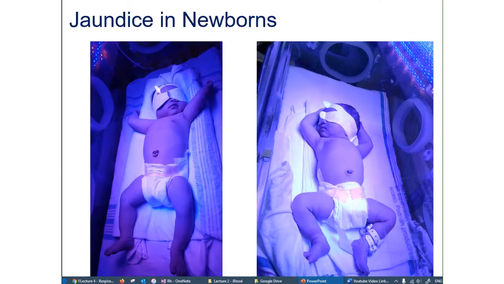These are actually my daughters. This is the younger one. This is the older one. They were both born with jaundice, and what happened is my wife is type O blood, and both of my daughters are type B blood, and so what that means is my wife, being type O, she would have anti-A and anti-B antibodies in her system, right? So there is a little bit of incompatibility there.